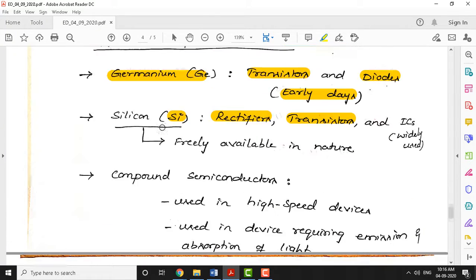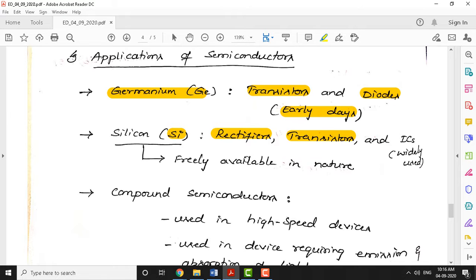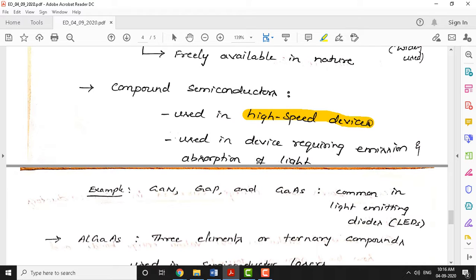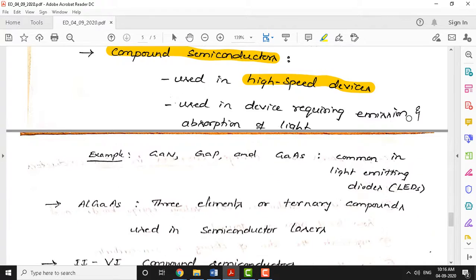So far you have seen elemental semiconductors and their applications, but compound semiconductors are used in high speed applications, especially in TV screens and lasers. There we don't use elemental semiconductors. Devices which require emission and devices which require absorption use compound semiconductors. These are used in communication systems. In higher semesters you will study different communication systems, where emission means transmission and absorption means reception. In that application we use compound semiconductors.